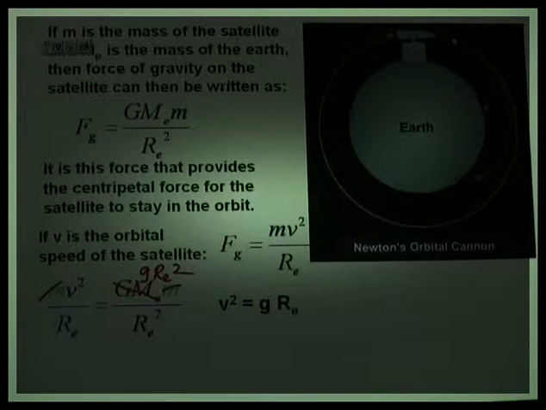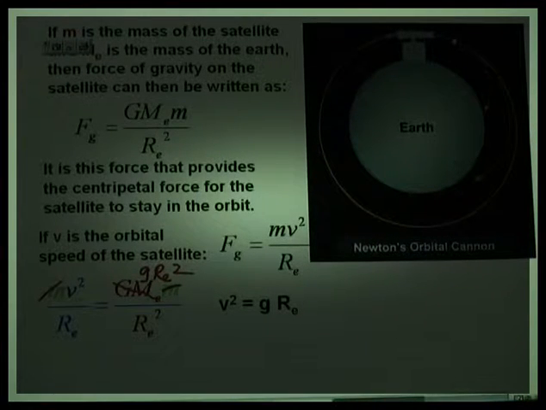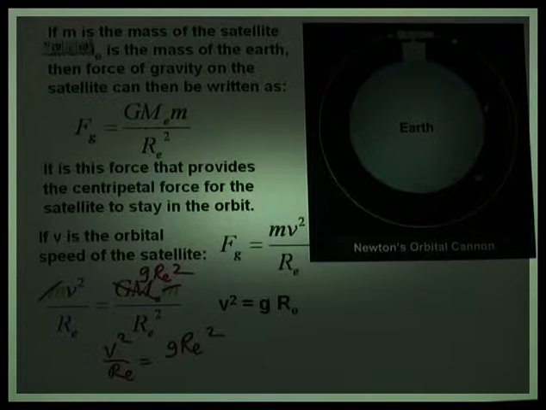And you can see, now what happened there? If GM_E is gRE squared, you can now have v squared over RE equal to gRE squared over RE squared.